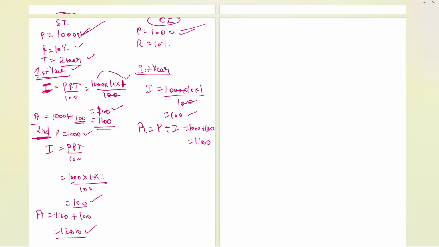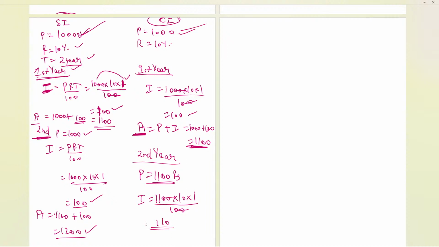Now suppose further, if I talk about the second year, here comes the role of the amount. This amount that is reached at the end will be taken as the principal of the next year. 1100 over here. So now the rate will remain same 10%, and now interest, if I calculate, I'll take this as principal. Rate is 10, time is 1, divide by 100, 0 cancelled. It will be 110 this time. Earlier I had taken principal 1000, now this time we have taken the principal as 1100. So this is the difference between compound and simple interest. We take the amount of the previous year as the principal of the next year. And 110 we have got the interest.